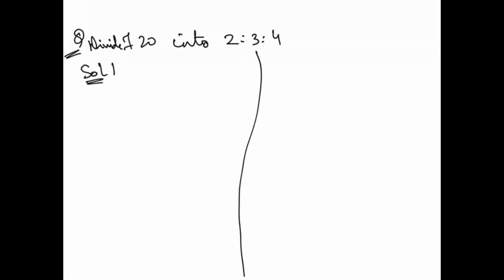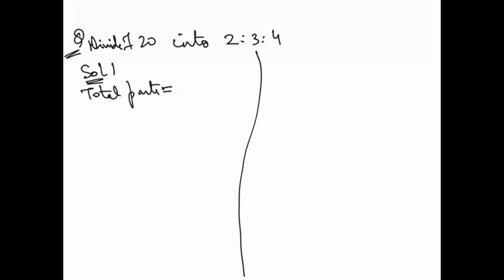Okay. So the next question is, suppose you have to divide 720 into 3 parts, say 2:3:4. Correct? So basically I'll write here, divide 720 in 2:3:4. How do we do it? So the same rule applies here also. I'll go with solution number 1. Again, I'm going to divide this. The solution number 1 says the total parts.